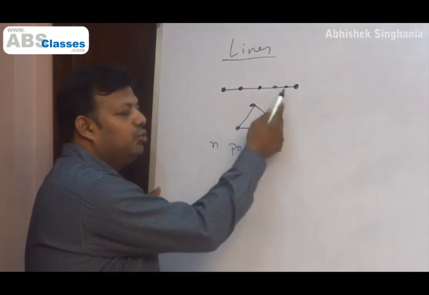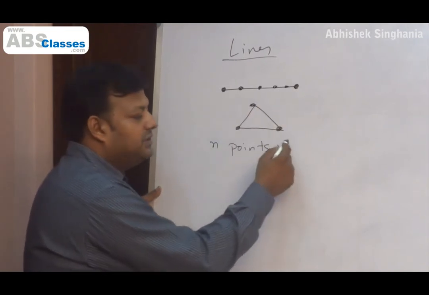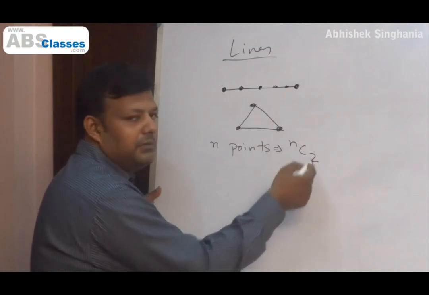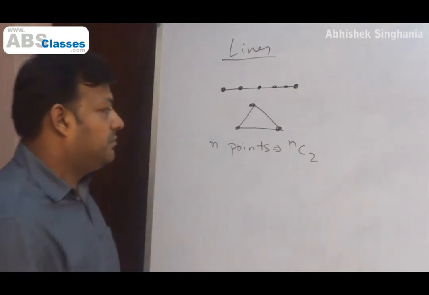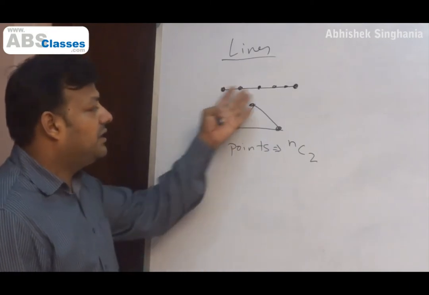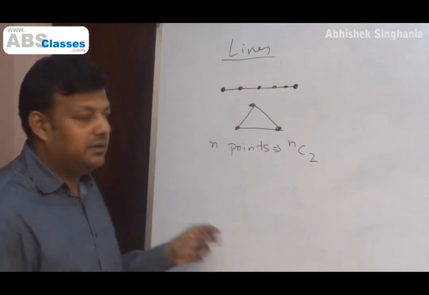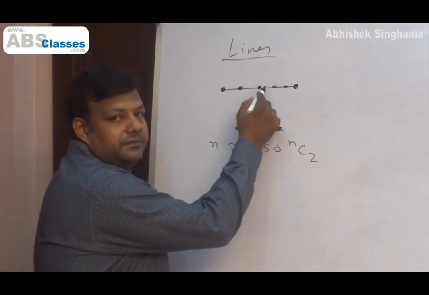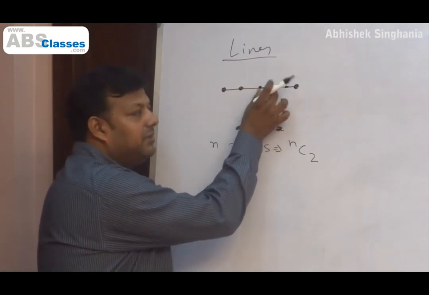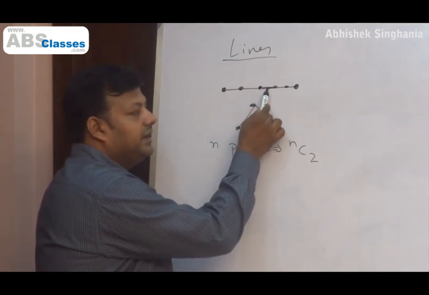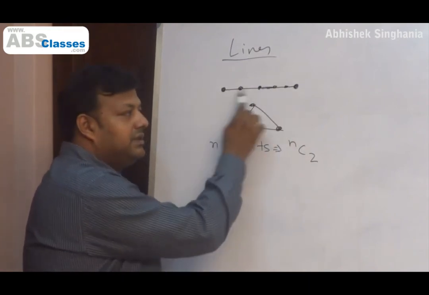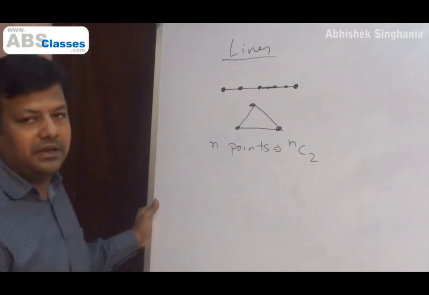As we have seen, 2 points, 1 line. So the number of ways in which I can select 2 points should be the number of lines. Select any 2 points, you get a line. But then again, there is a problem, because we saw here there are 6 points, but I am getting only 1 line. If I take this part of the line, this is nothing but a segment of the whole line, right? So this is not a new line. It is part of an existing line. So these 6 points basically give me the same line, right?